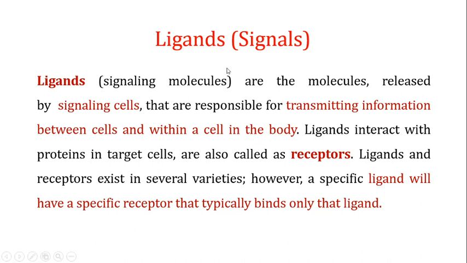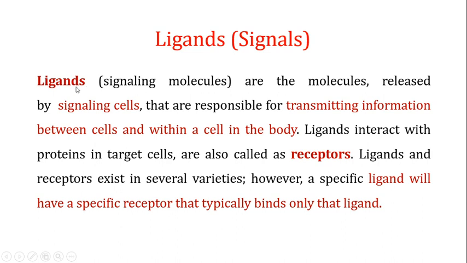If you define these ligands, or if you say what these ligands are, they are the signaling molecules. They are the molecules released by the signaling cells that are responsible for transmitting information between cells and within a cell in the body.